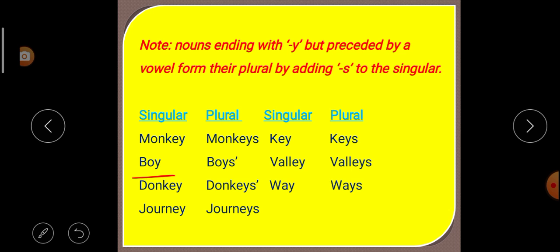Next, boy. Boy ends with Y and is preceded by a vowel O. That's why to make the plural we add only S, that is what? Boys. So in this way, for a noun ending with Y and preceded by a vowel, we add S to make it from singular to plural.